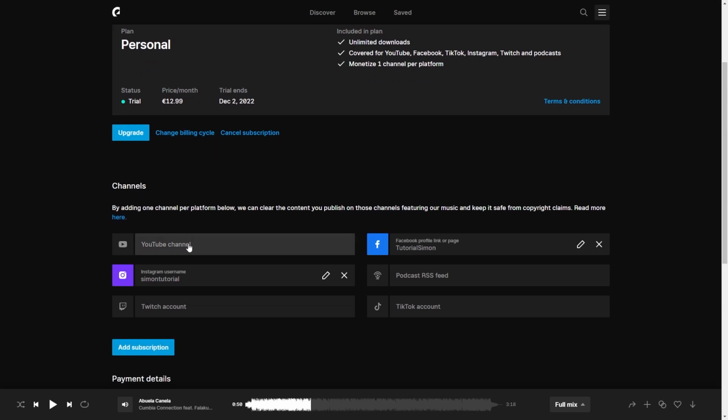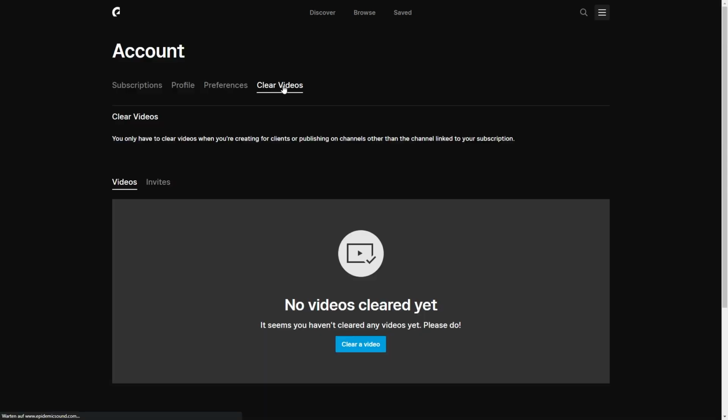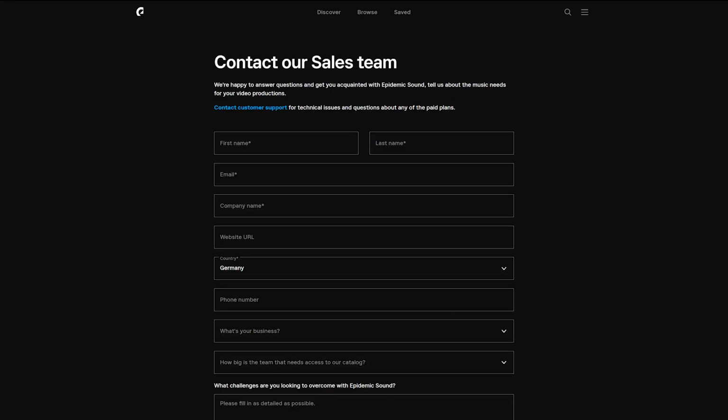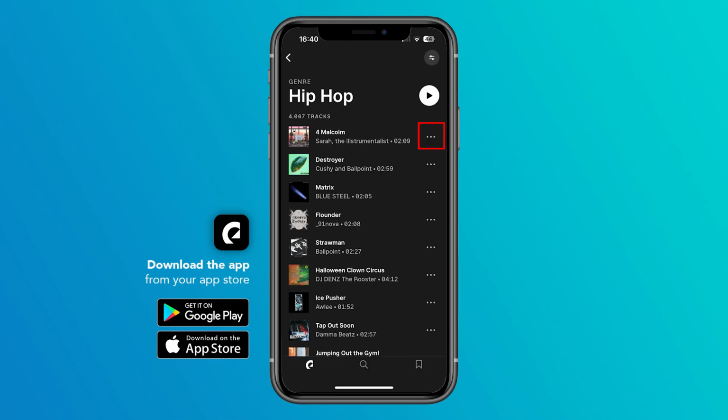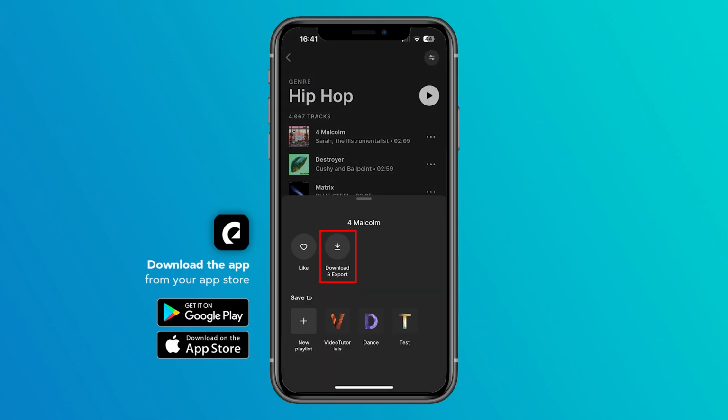If that didn't work or you want to remove claims later on, you can also submit the video URL here in the menu under Clear Videos and have the claim removed. This is primarily relevant for YouTube or other platforms where you need to submit the licenses. If you need an official license as a PDF, you can also request it individually via the link in the video description. In the app we can also download the songs via the arrow, where we can directly save an MP3 locally and use it.